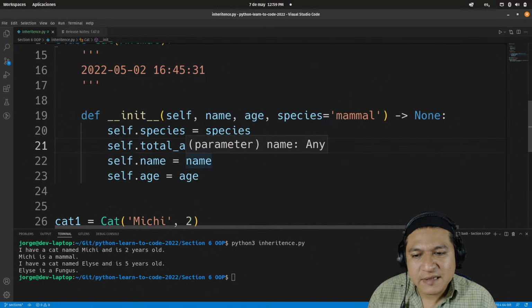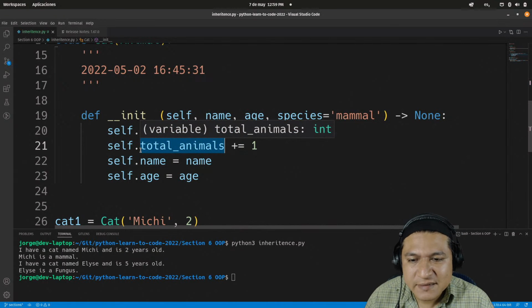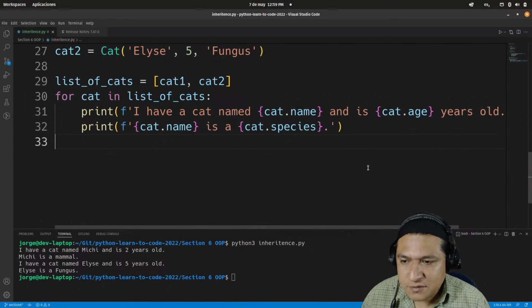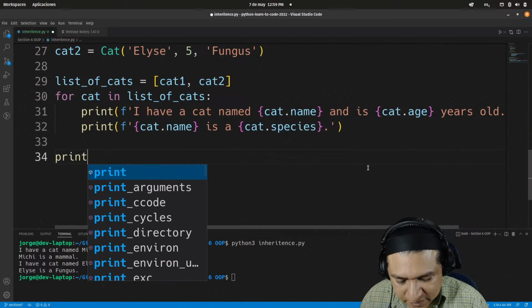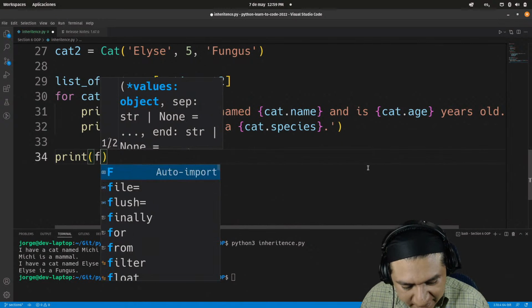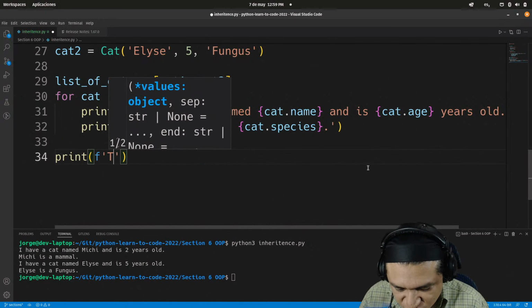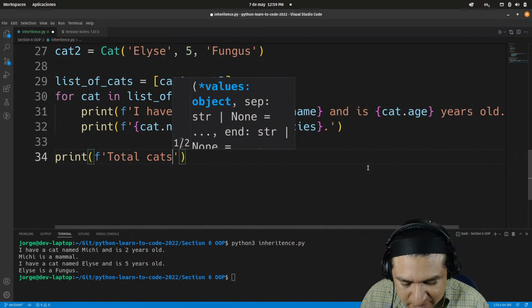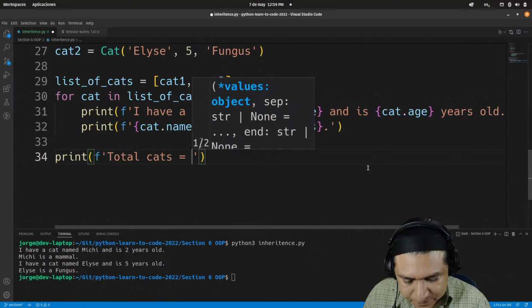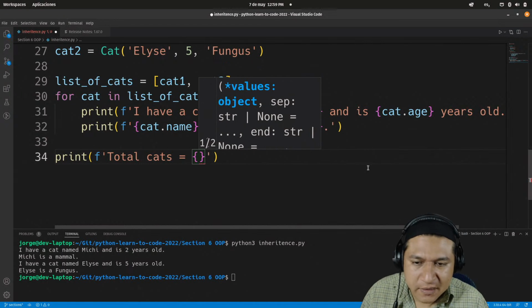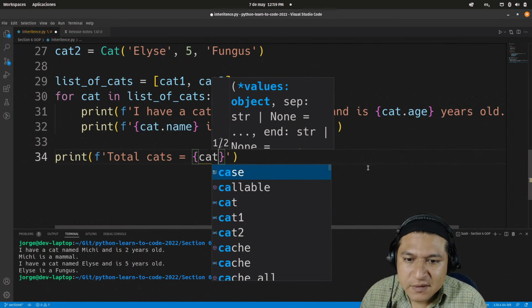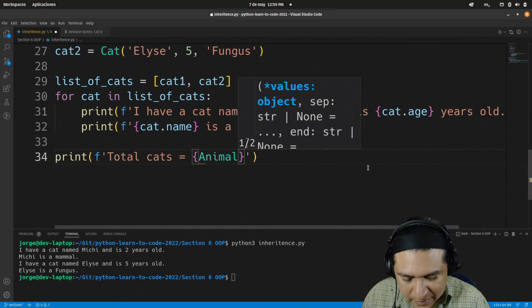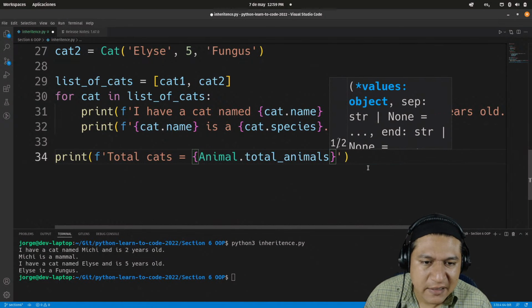Okay, so which means that if I print out in the end total animals, I should be able to print f total cats, let's say total cats equals, and here I wonder if I can do just the animal thing, Animal.total_animals.